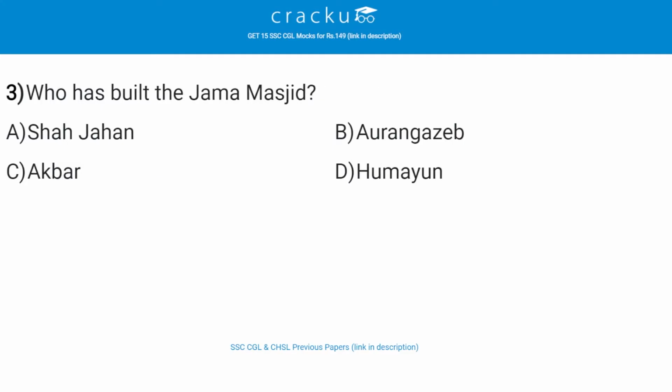1930. Who has built the Jama Masjid? The correct answer is A, that is Shah Jahan. So, it was constructed in 1650 to 56 by the Mughal Emperor Shah Jahan, a noted patron of Islamic architecture whose most famous work is the Taj Mahal in Agra.